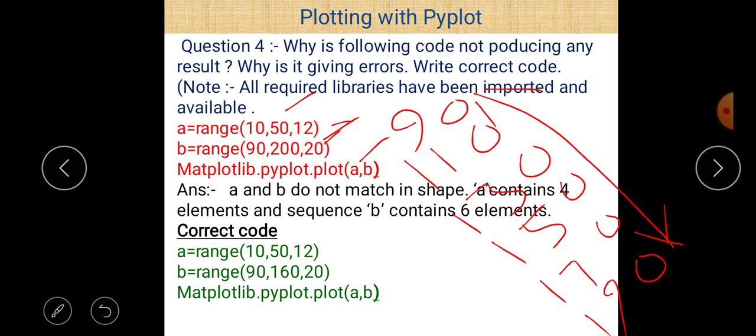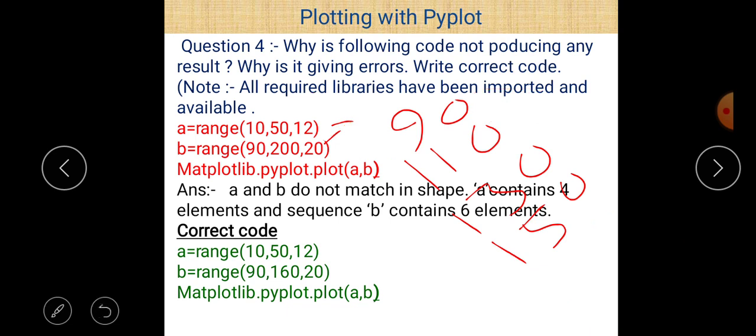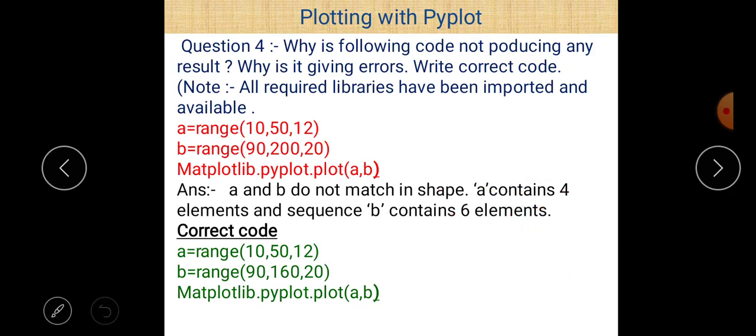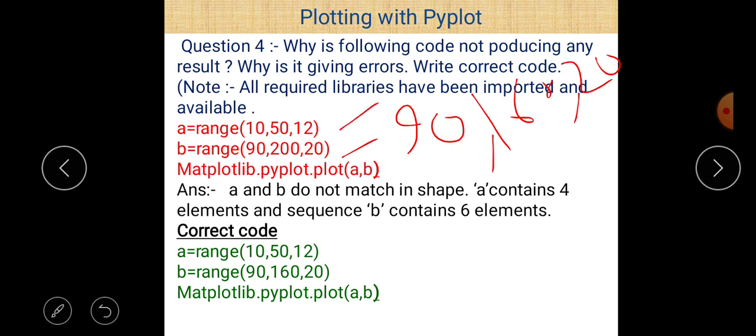If you want to make a change, then we do only one thing. Since in B there are 6 values, we just change the limit, just write 90, 160 and 20. Now there are 4 different values: 90, 110, 130, 150, and now there are 4 values against B and 4 values against A.